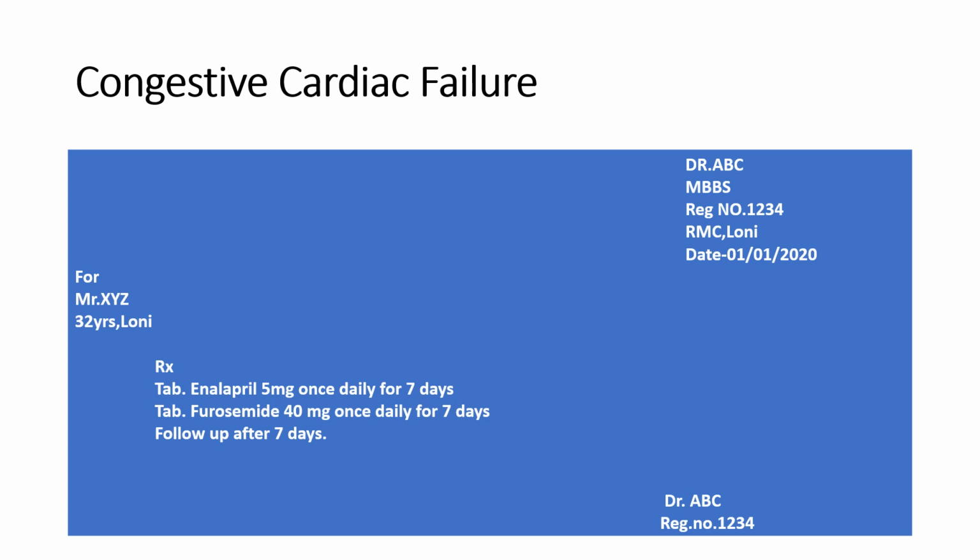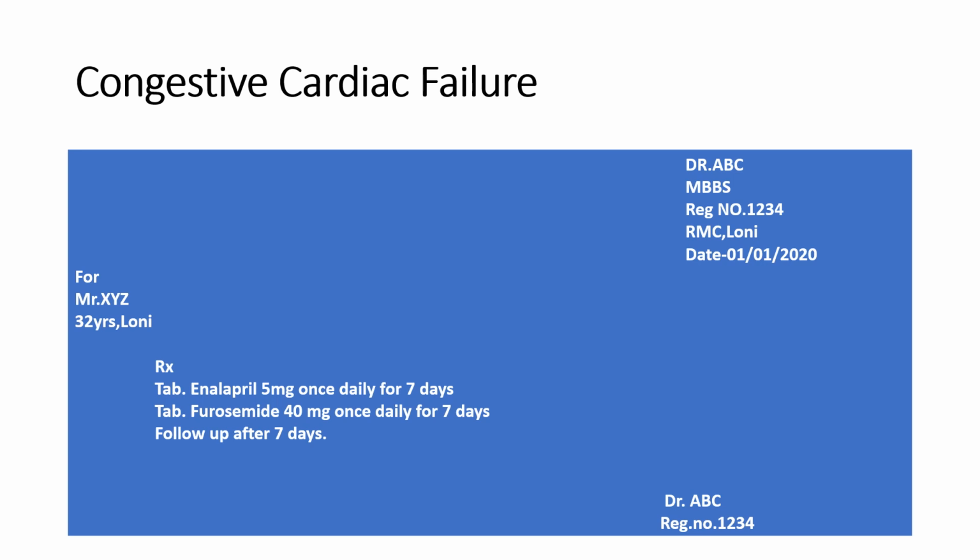Then furosemide. Furosemide is a loop diuretic. It will reduce pulmonary edema due to rapid diuresis, which results in a decrease in extracellular fluid, a decrease in venous return, and subsequently reduces preload. So the reduction in size of edema and reduction in cardiac size leads to an improvement in pump efficiency. So for the treatment of congestive cardiac failure, we give tablet enalapril 5 mg once daily for 7 days, tablet furosemide 40 mg once daily for 7 days and instruct the patient to come after 7 days for checkup.